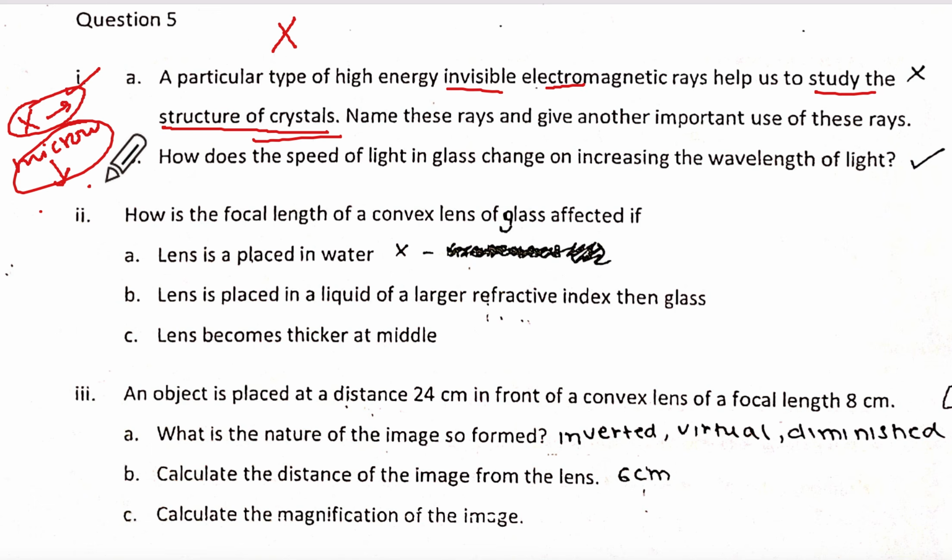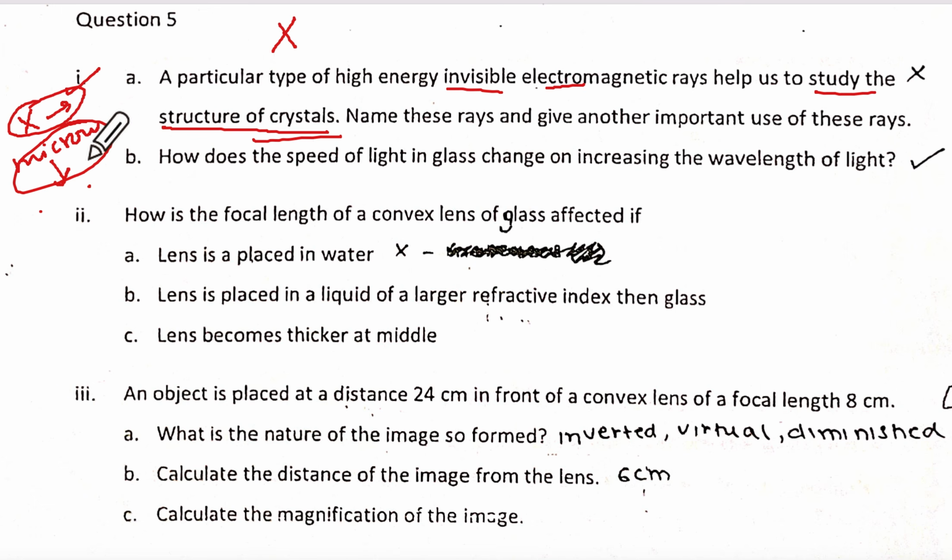X-rays are used for studying atomic arrangement in crystals as well as in complex molecules. And for microwaves: analysis of atomic and molecular structure.